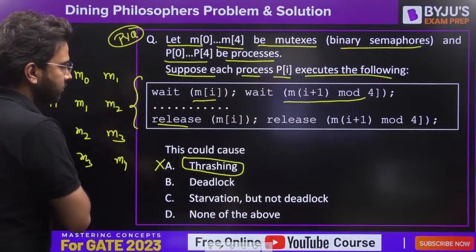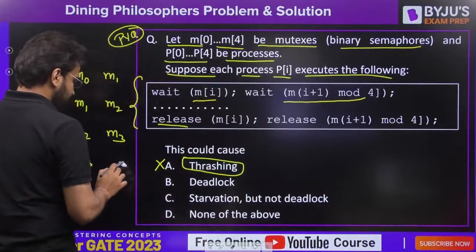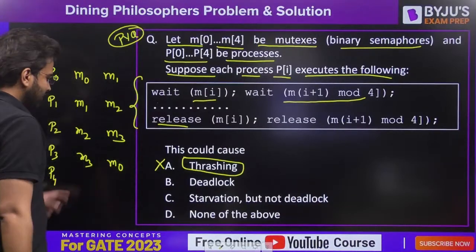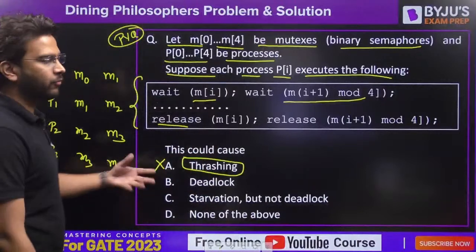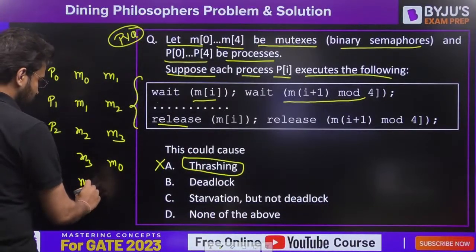3 plus 1 mod 4 is 0. This is going to be M0, not M4, because 3 plus 1 mod 4 will give you 0. 3 plus 1 is 4, and 4 mod 4 is 0. For P4 it is going to be M4.